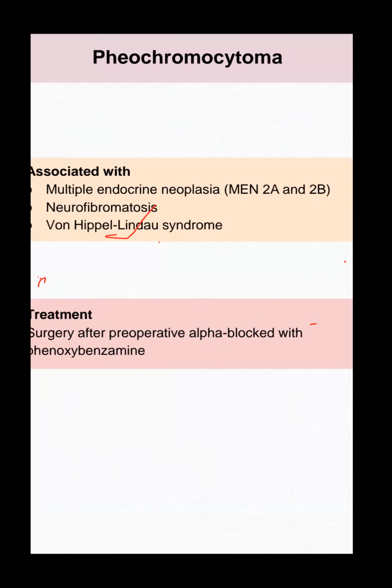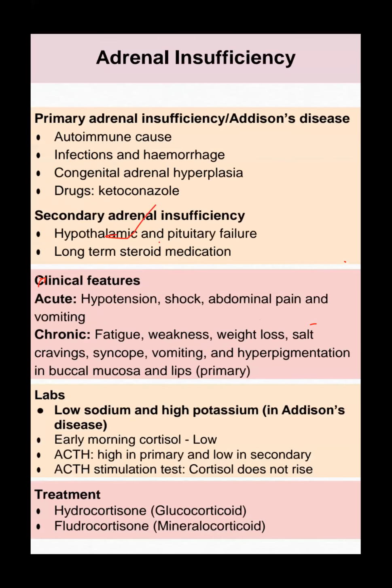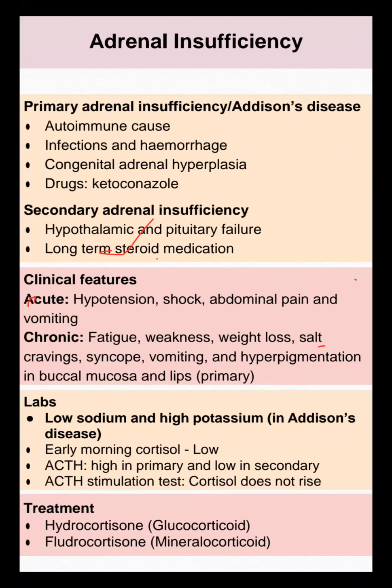Adrenal insufficiency, already discussed shortly with Dr. John: Addison disease, autoimmune disease, it could be an infection cause, congenital adrenal hyperplasia, or a drug cause can itself cause Addison disease, but hypothalamic pituitary presentation can also be the cause. Acute, it could be hypotension, shock, hypokalemia, weakness, syncope, vomiting. Actually, they don't give all that. They give the hyperpigmentation picture, weakness picture, abdominal pain picture.